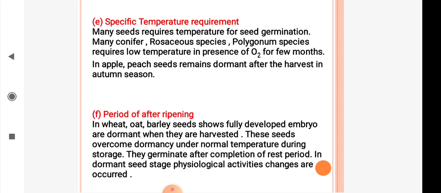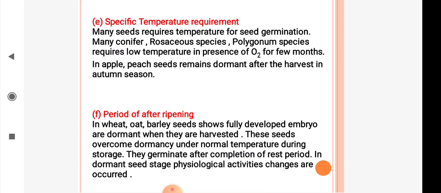Then some seeds are affected by the period of after ripening. In wheat, oat, barley, seeds show a fully developed embryo. These fully developed embryos are dormant when they are harvested.